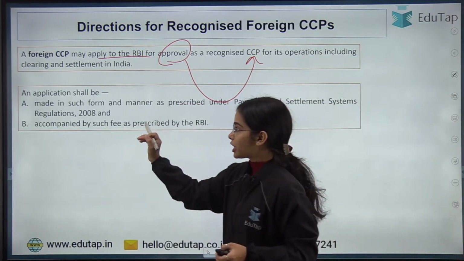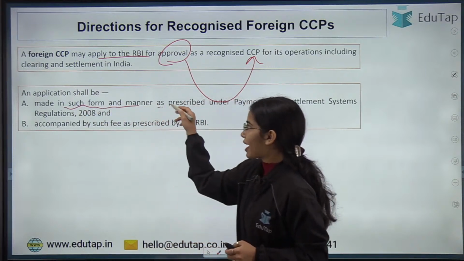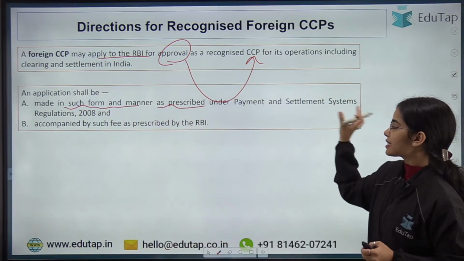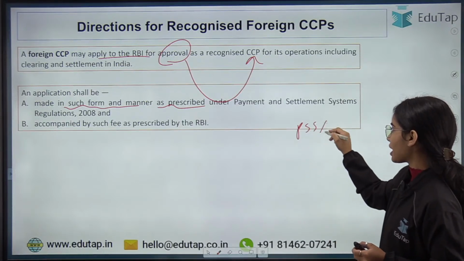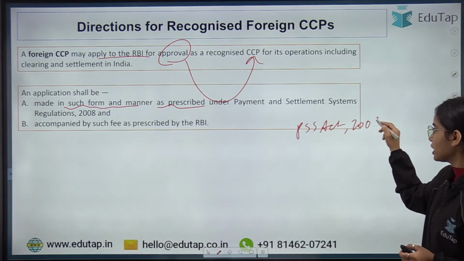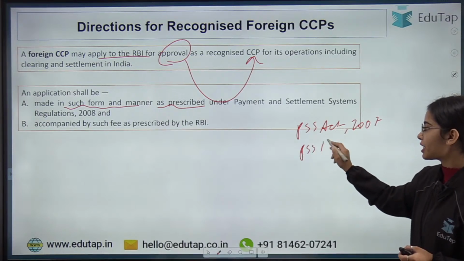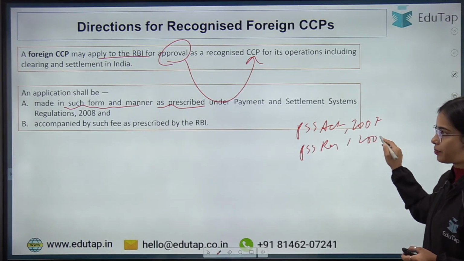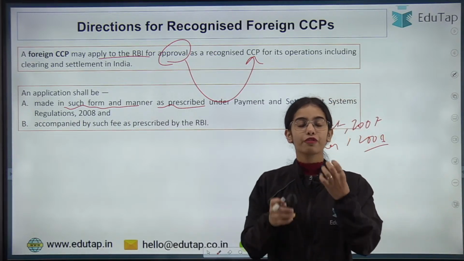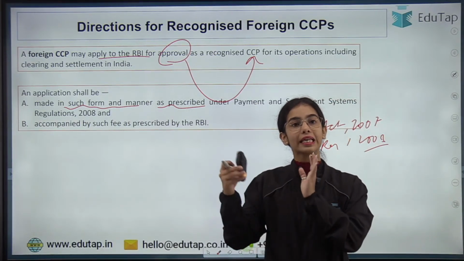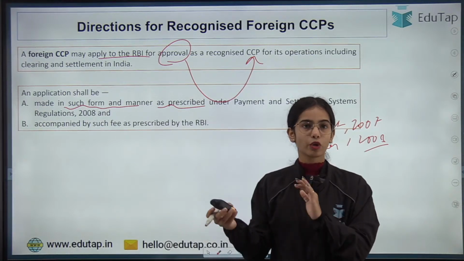So now an application shall be made in such form and manner as prescribed under the Payment and Settlement System Regulations of 2008. So there is the Payment and Settlement System Act of 2007, then there are the Payment and Settlement System Regulations of 2008. Okay, so the application is given by the foreign CCP, if the foreign CCP wants to work in India for clearing and settlement of trades.